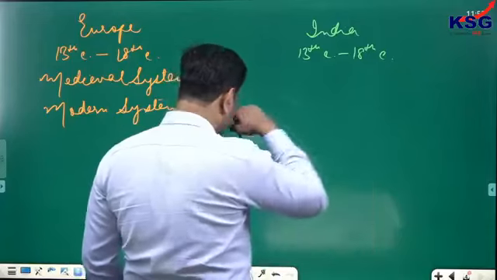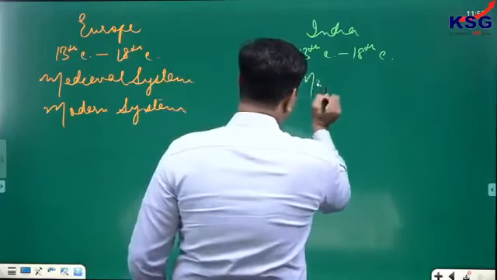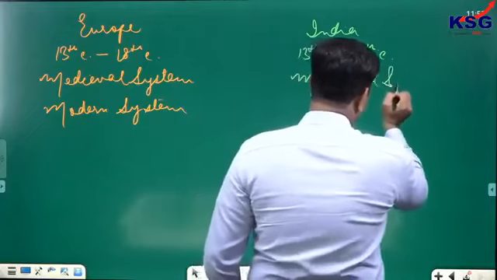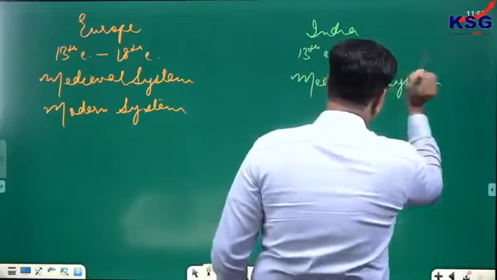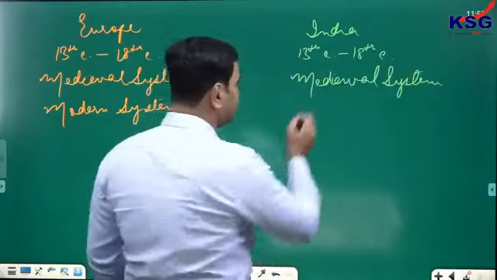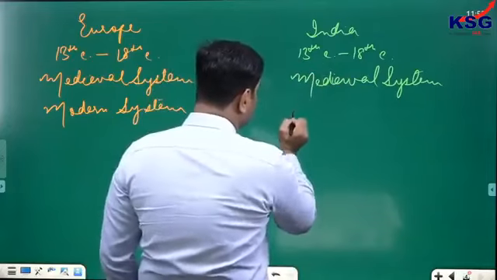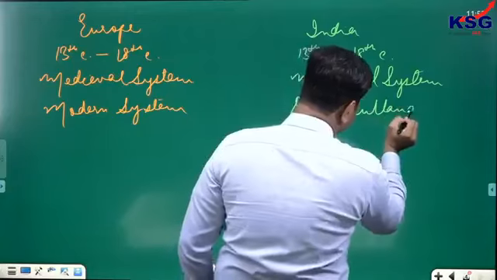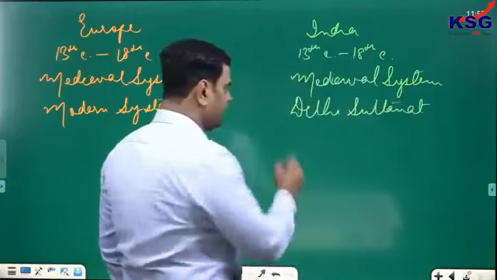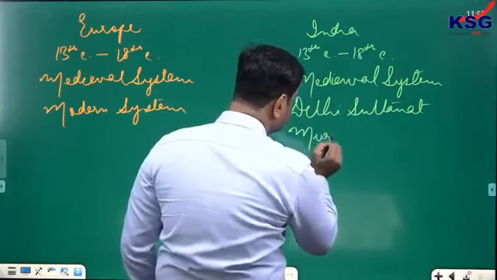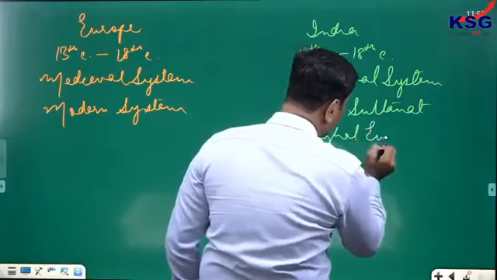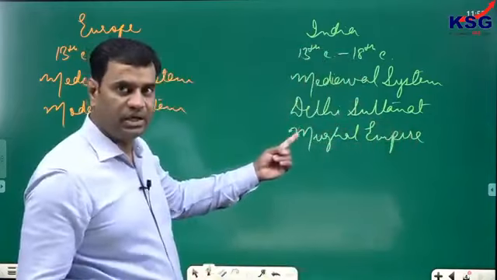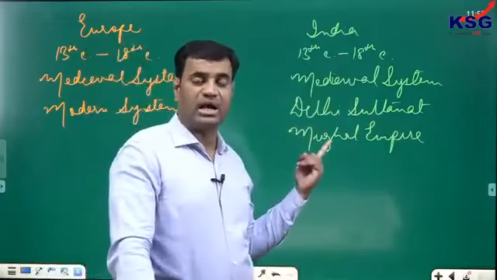And the medieval system in India? It was a complete medieval system in India as well. Autocratic monarchy existed from the 13th to the 18th century. First of all, it was the Delhi Sultanate from the 13th to the 15th century. Then we had the Mughal Empire till the beginning of the 18th century. So autocratic monarchy existed here, and at the same time, autocratic monarchy existed in Europe.